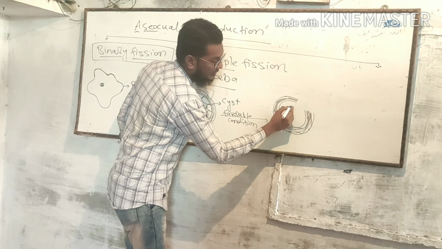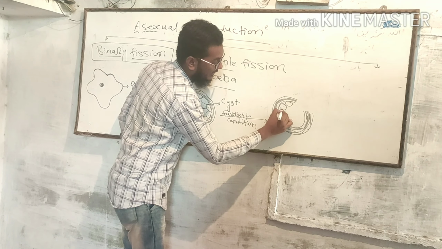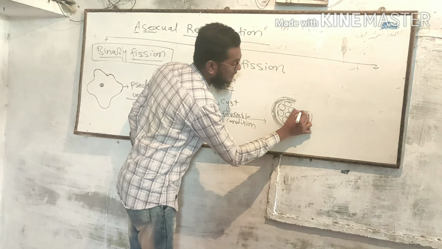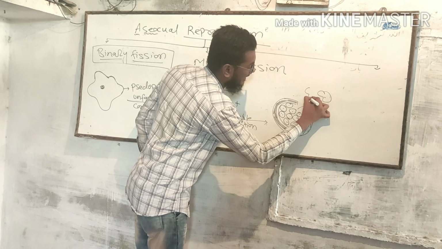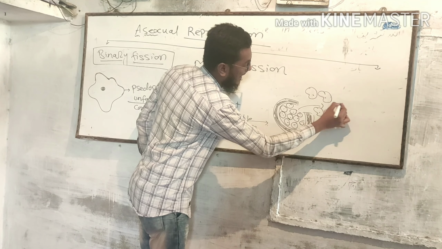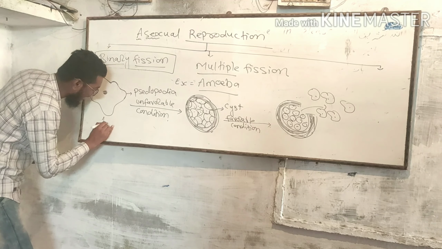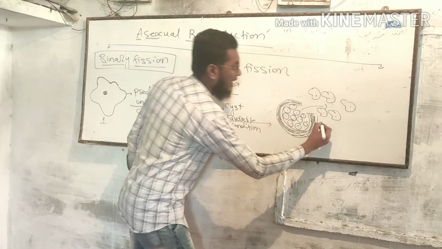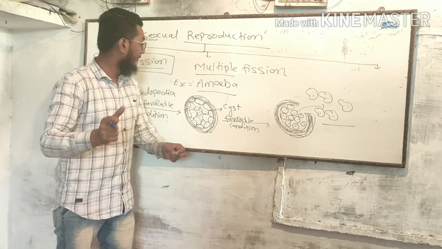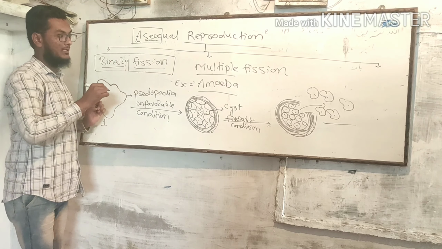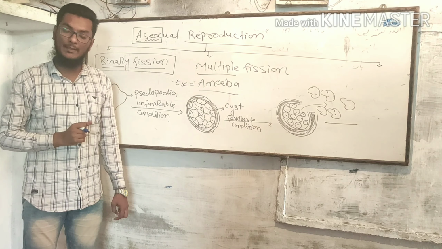It breaks the cyst wall, and many more amoeboid cells are released. Hence, here one parental amoeboid cell forms multiple amoeboid cells without the use of male and female. That is an example of asexual reproduction.